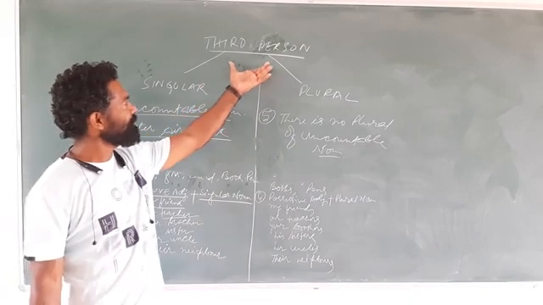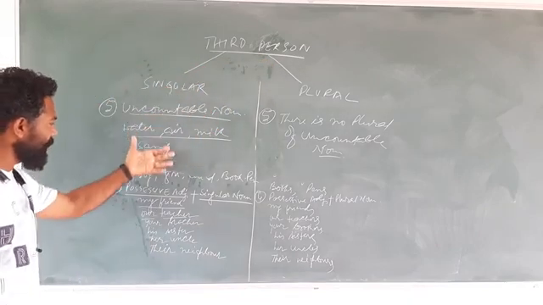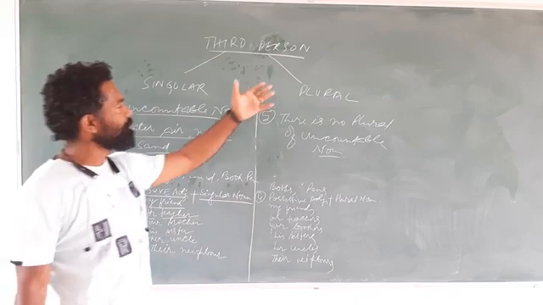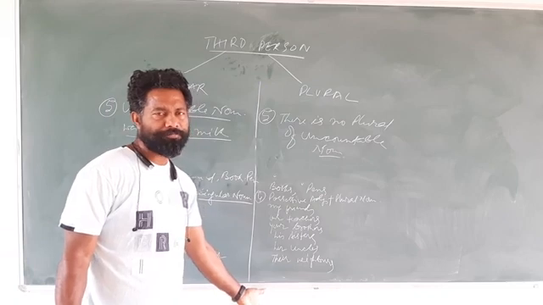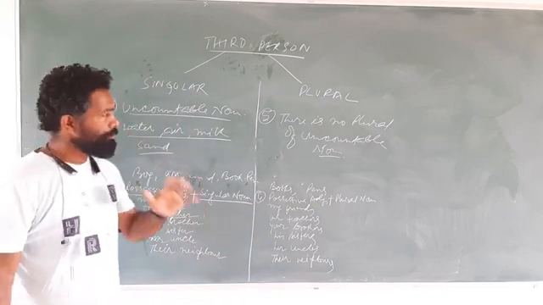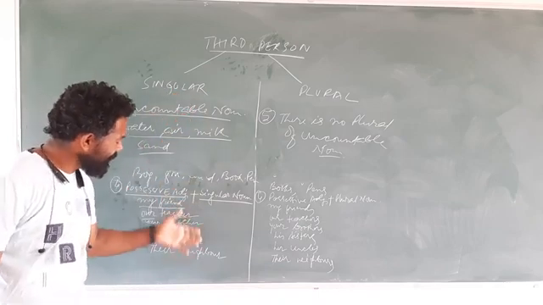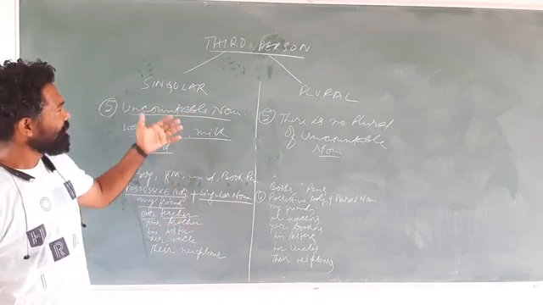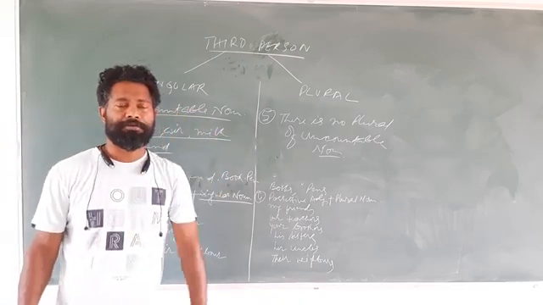So for third person singular number there are just 5 points, and for third person plural number there are just 4 points. Again I am repeating myself that third person singular number is really very important, because it goes a long way in your understanding of grammar.